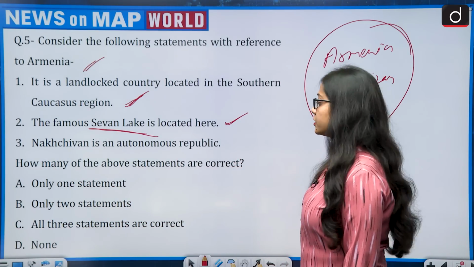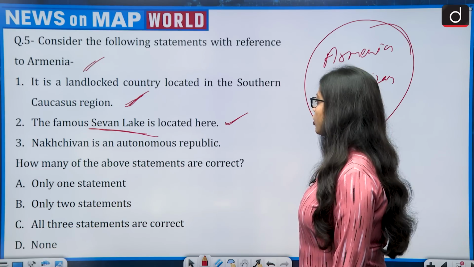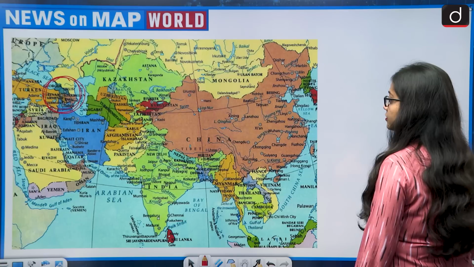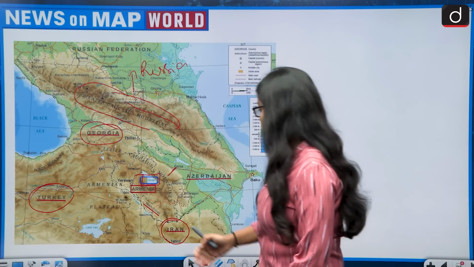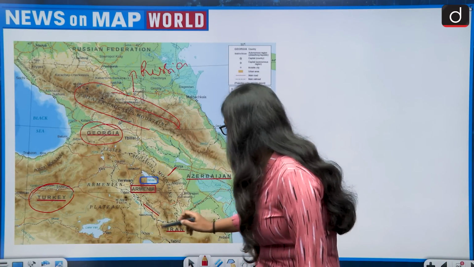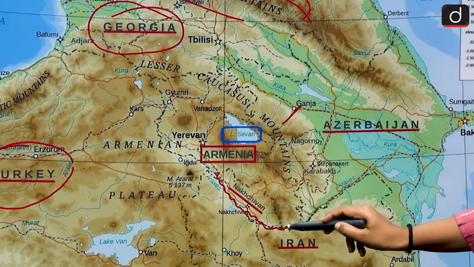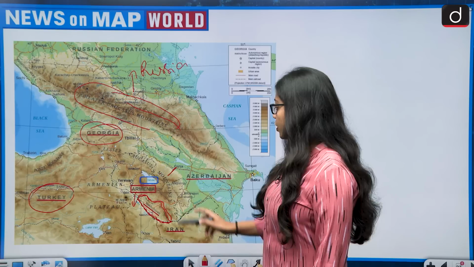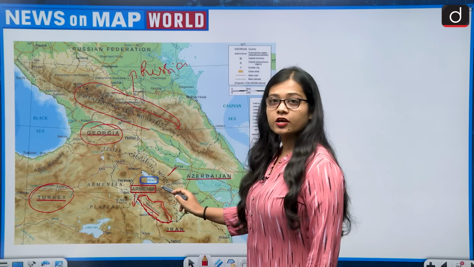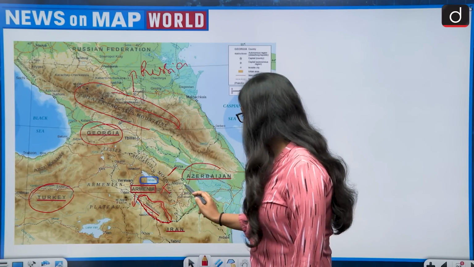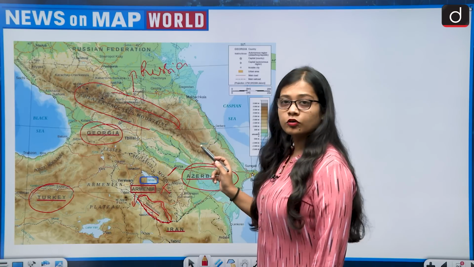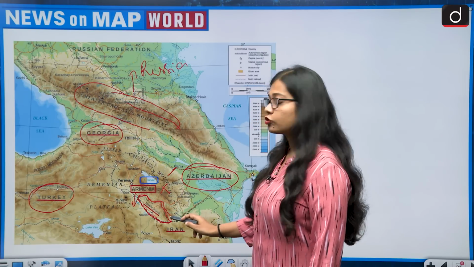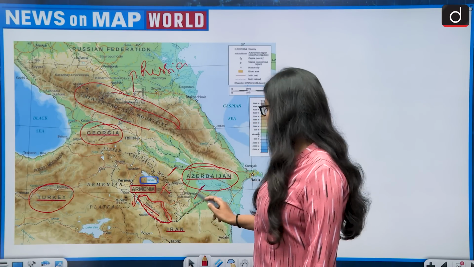Now the third statement, that Nakhchivan is an autonomous republic of Armenia. So the region of Nakhchivan. Let's see this. If we look at the map, then the area of Nakhchivan lies south to Armenia. And it is not an autonomous area of Armenia, it is an autonomous area of Azerbaijan. So even though it is lying south to Armenia, it is not an autonomous area of Armenia, it is an autonomous area of Azerbaijan.